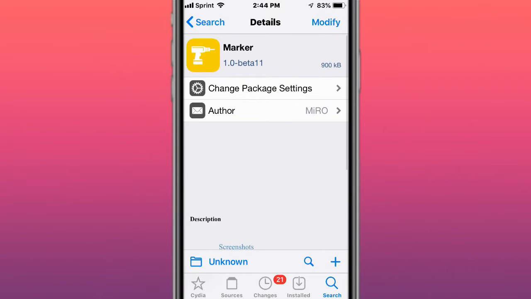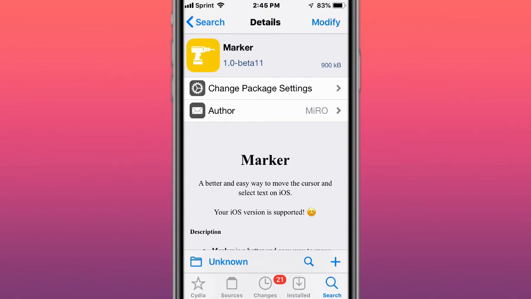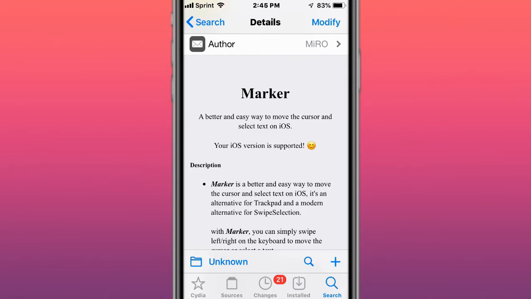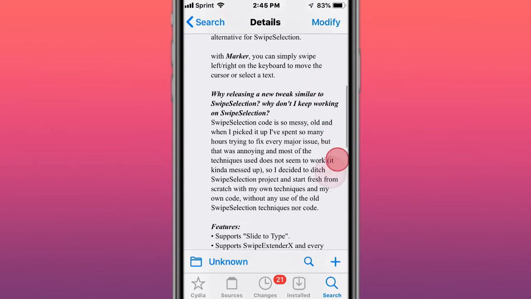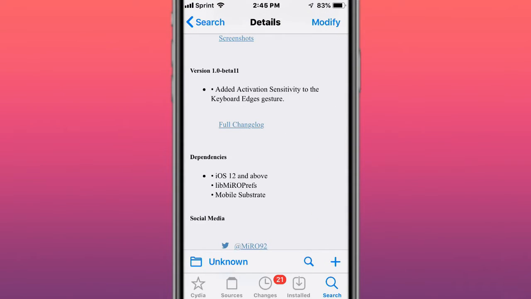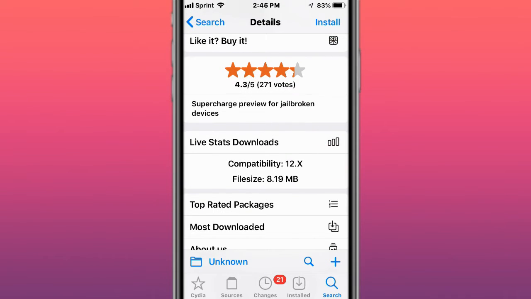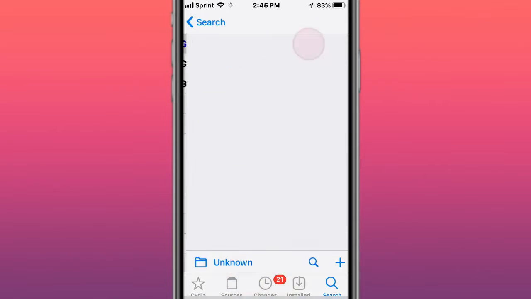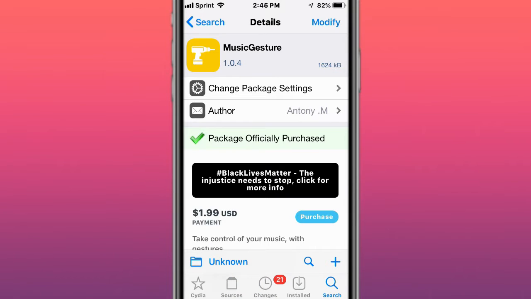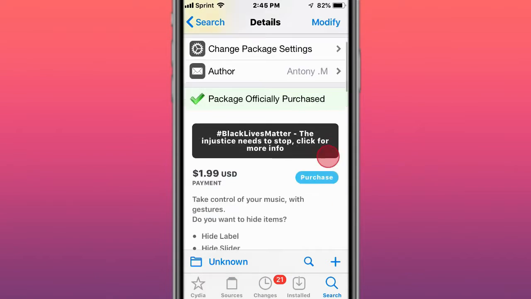Hey guys, what's up? So today we're showing the top best tweaks for iOS 11, 12, 13 and 14. The first tweak is called Marker, a better and easier way to move the cursor and select text on iOS. So it's a swipe selection alternative. This is called Supercharge Preview, for jailbroken devices. This is called Music Gesture. Music Gesture lets you control and customize your music with gestures.